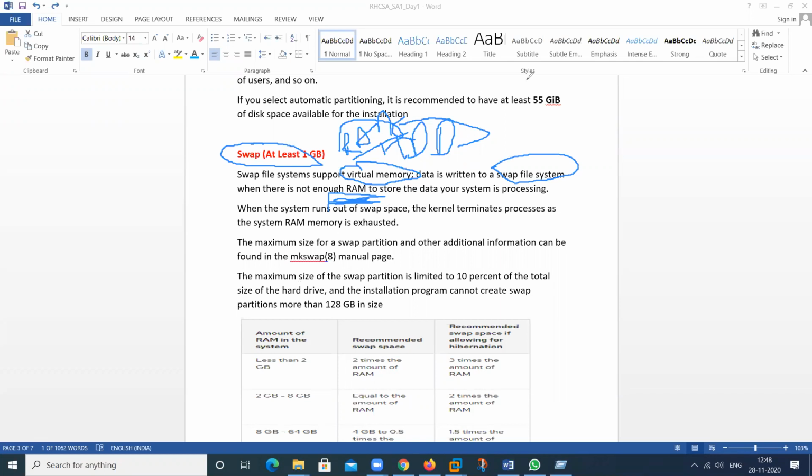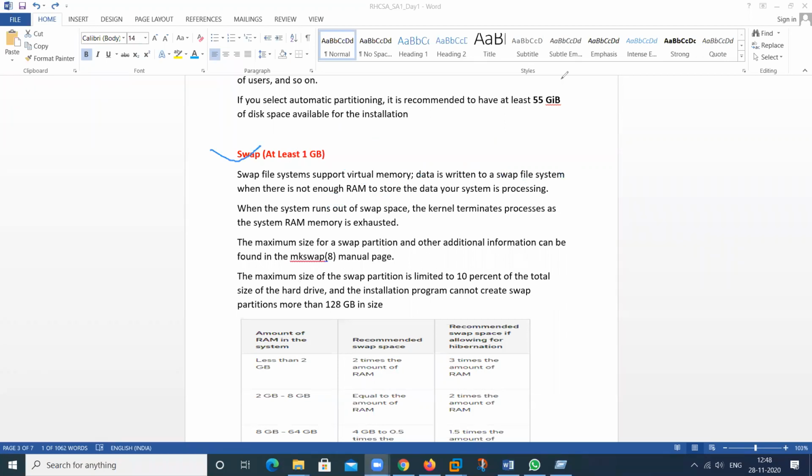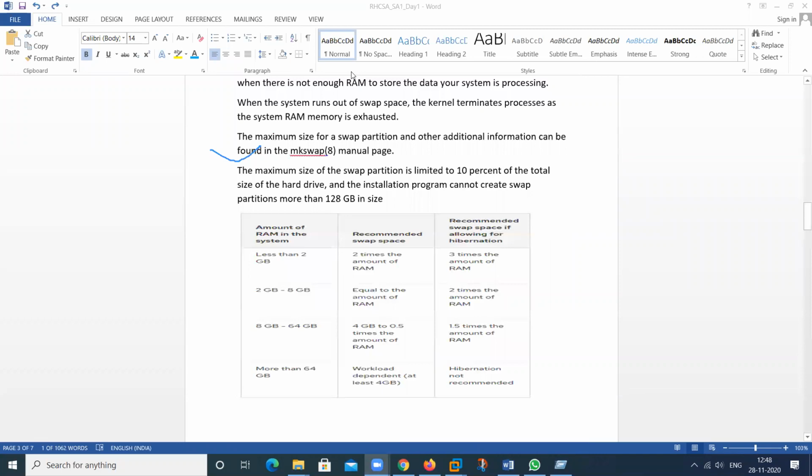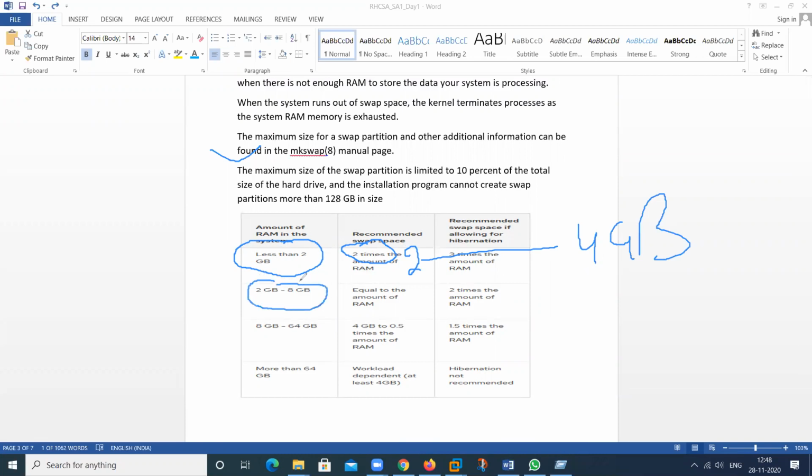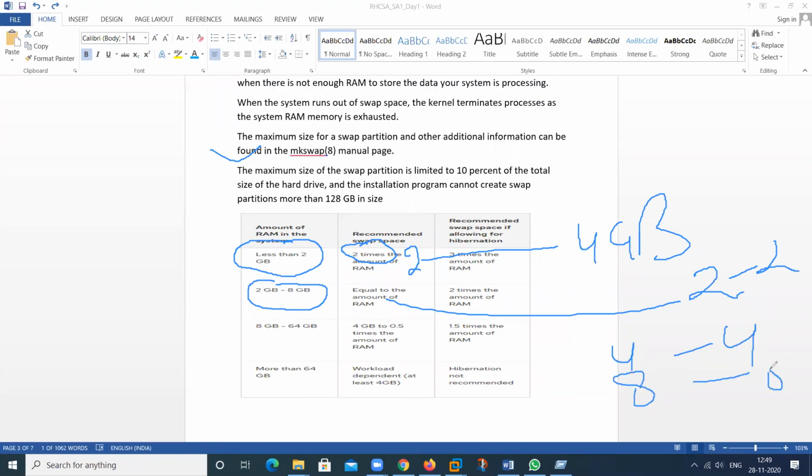So how much space can we assign for the swap? There is a small list for this. If we have 2 GB RAM, then we can use 2 times the RAM. Suppose we have 2 GB RAM, then we can use 4 GB for the swap. If we have 2 to 8 GB, it is equal. Suppose we have 2 GB, then the swap is also 2 GB. If we have 4 GB RAM, then it is also 4 GB. If we have 8 GB, it's the same. This is the second concept.